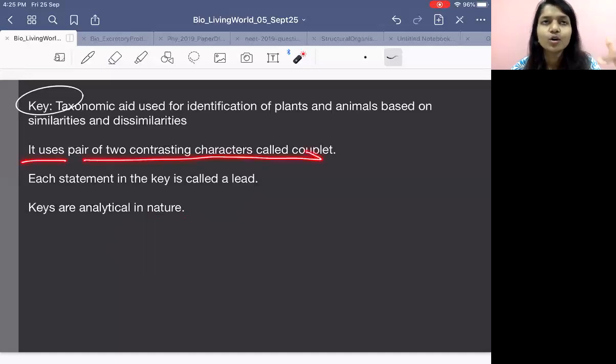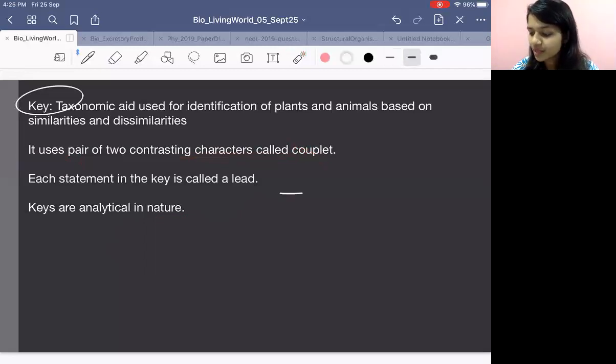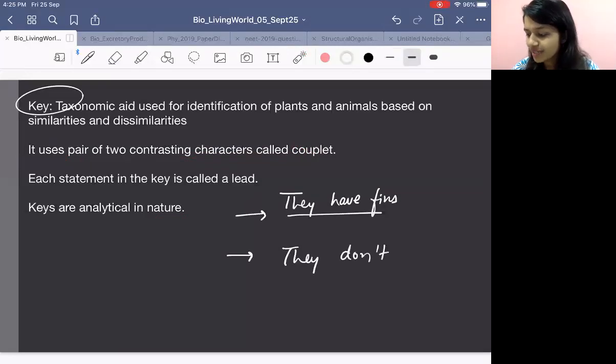I told you, two pairs of contrasting characters, meaning, do they have fins? Or what? Two characters can be there. They have fins. What do you mean by contrasting character? They don't have fins. Whether they have it or they don't have it.